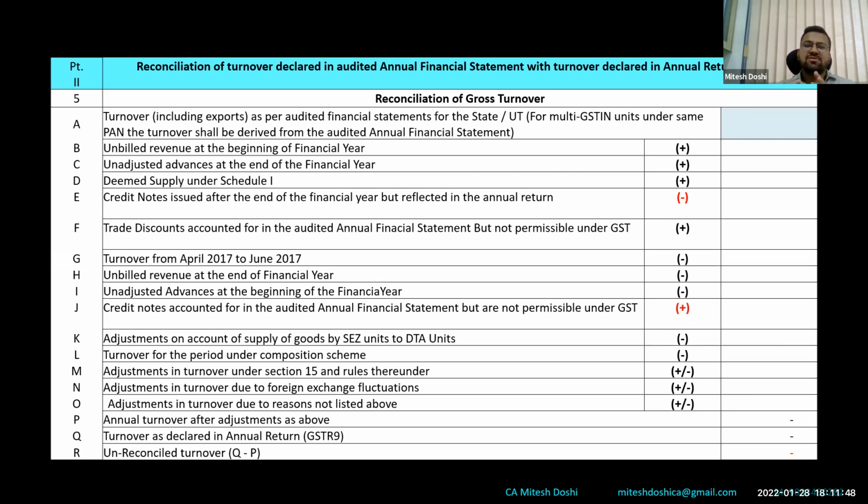Now, adjustment in turnover under section 15, friends. Now, section 15 is applicable in many cases, I would say in most of the cases, depending on the accounting policy that has been followed. So we say whenever there's a sale of goods in normal traders, a small trader, MSME, a bill is raised for 1 lakh. After that, there are some packing, forwarding, or loading, unloading, or transportation charges that are being collected from the customer. And we are collecting GST on that also. And that is as per section 15, ideally. So if the transportation income, unloading income, is not shown in income, it has been shown on the credit side of the expense itself, because whatever we pay, ultimately we recover.